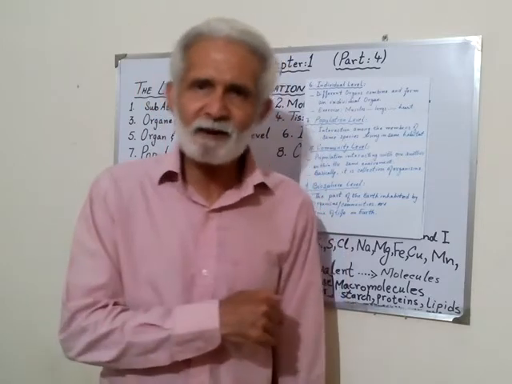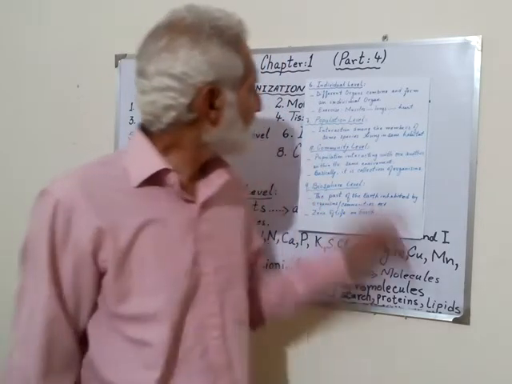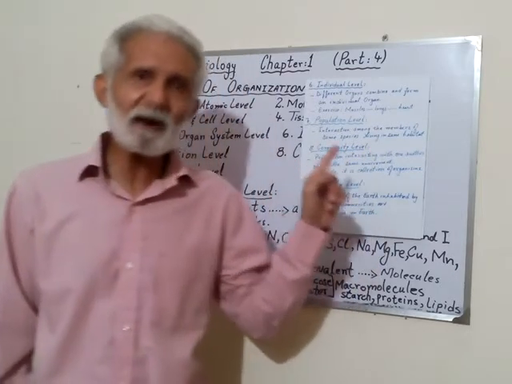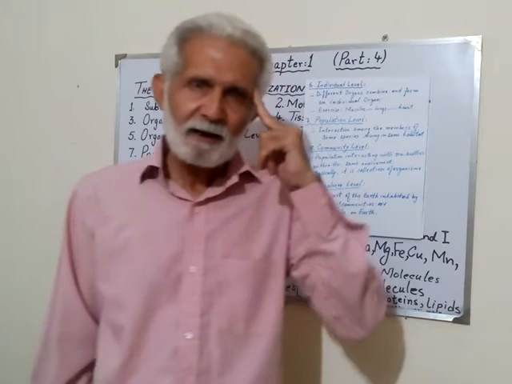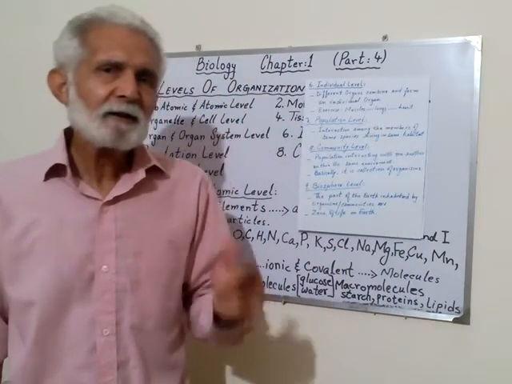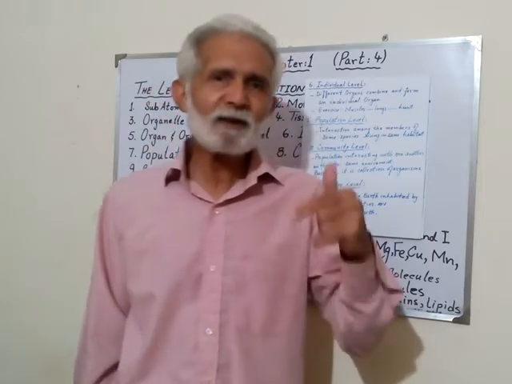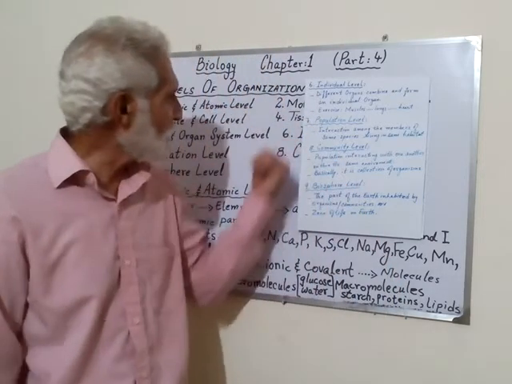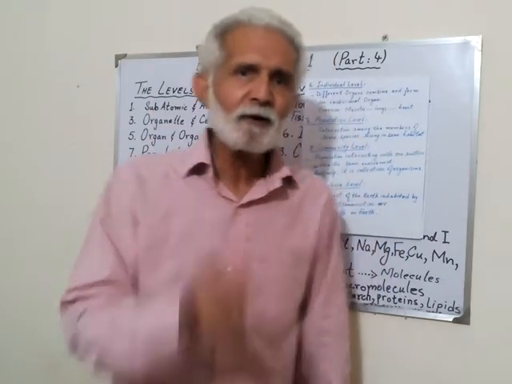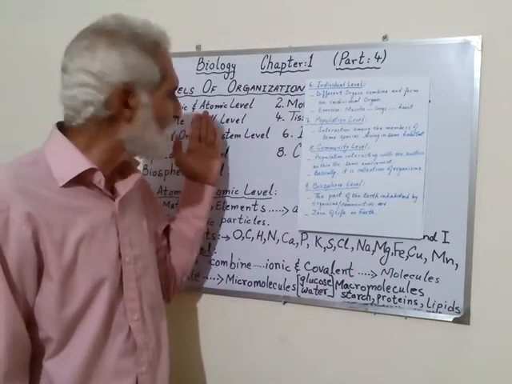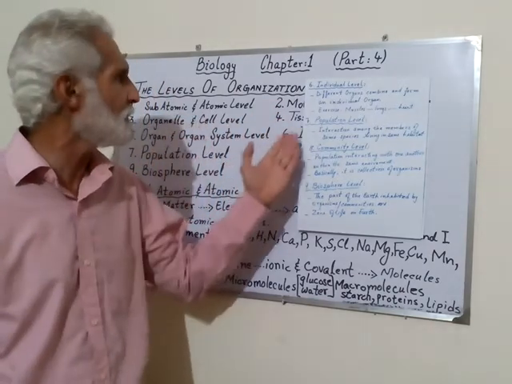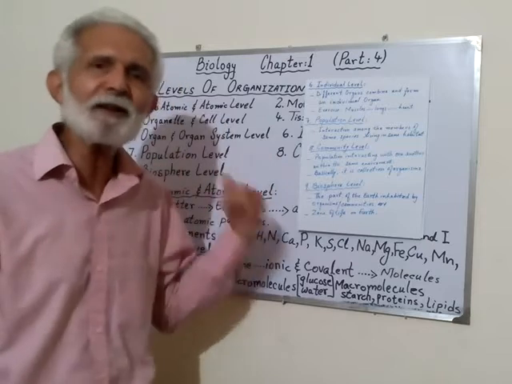I think the biosphere is clear now. So remember, these 9 levels of organization we have to understand and memorize. Again I repeat my words: after completing this topic, first listen to the video, memorize all 9 names, and then try to write yourself what the subatomic and atomic level is, what molecular, organelle, cells, tissues, organ system, individual, population, community and biosphere are.